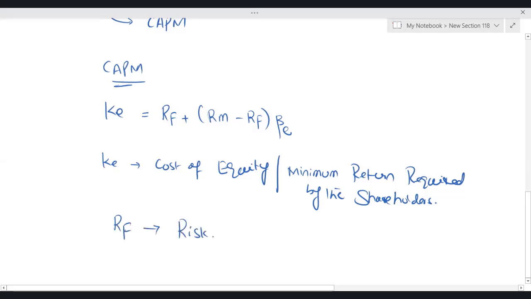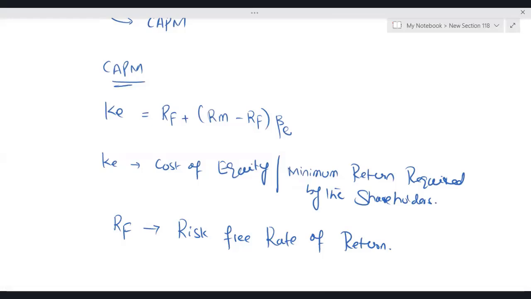RF, risk-free rate of return. A very simple interpretation of risk-free rate of return means when an entity makes investment in government bonds, treasury bills. In financial management, the benchmark of risk-free investment is the investment in government bonds. The logic behind that is normally governments, they don't collapse normally. So simply if an entity has made an investment in government bonds, that is treated as a risk-free investment. RF is risk-free rate of return.